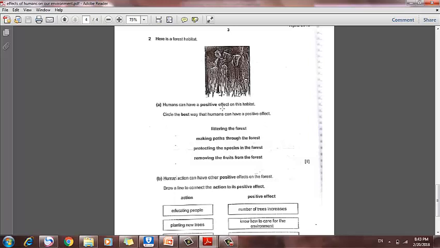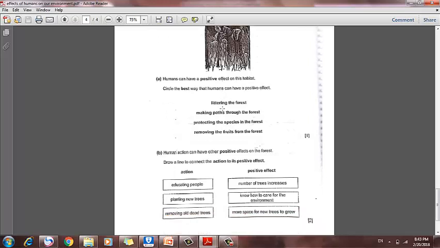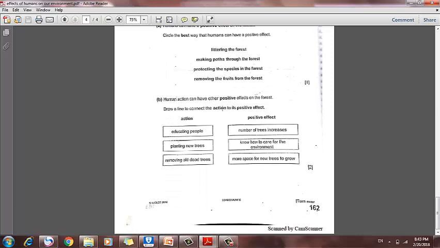protecting the species in the forest, and as I told you, species is a type of animal; removing the fruits from the forest. Sure, it's protecting the species in the forest, protecting types of animals in the forest.